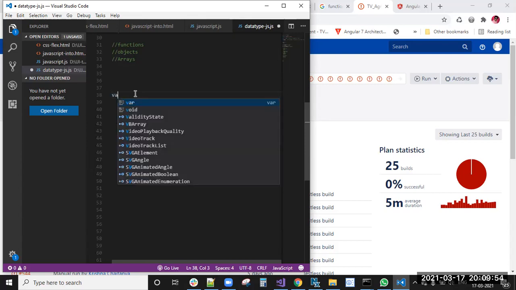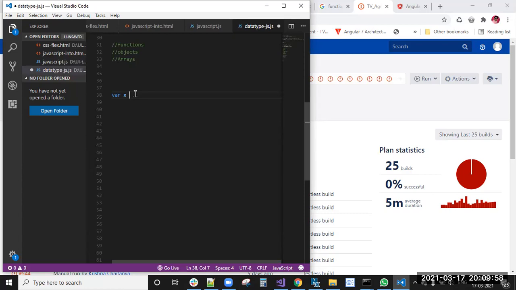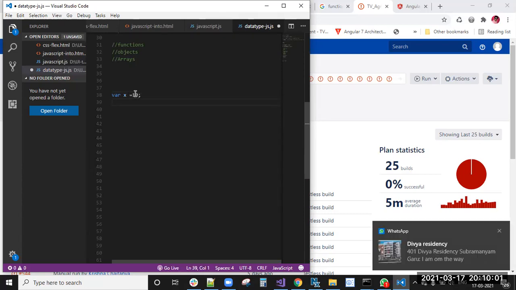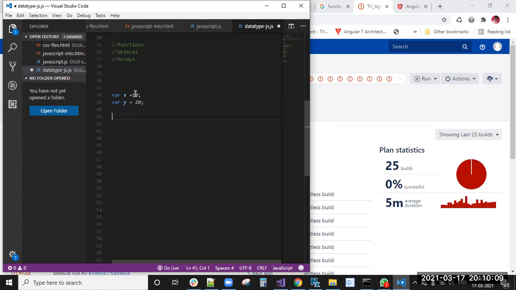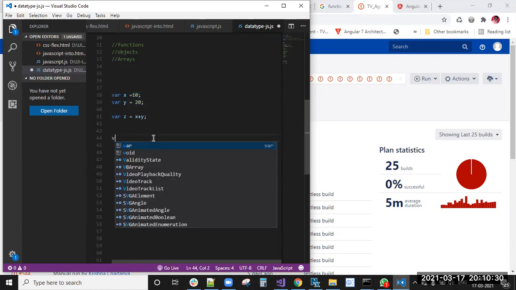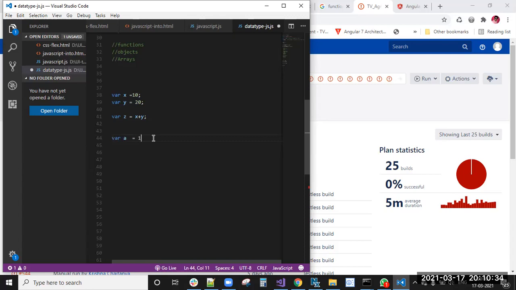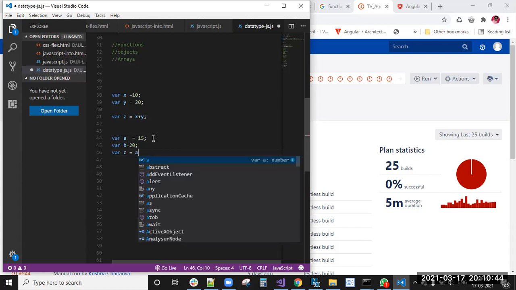For example, x equal to 10, y equal to 20, and then z equal to x plus y. These are the same three lines of code every time. Then again I got some other values, where a equal to 15 and b equal to 20, so again c equal to a plus b.